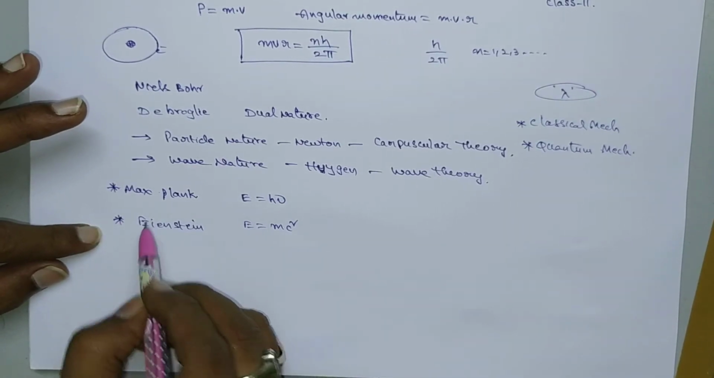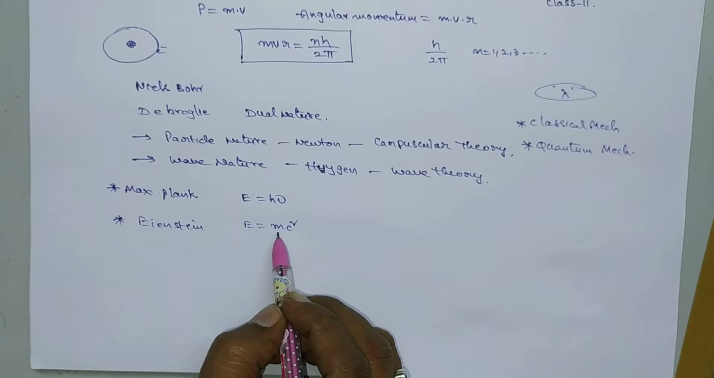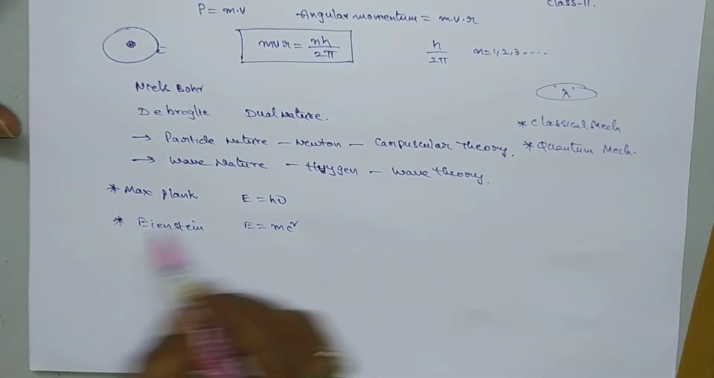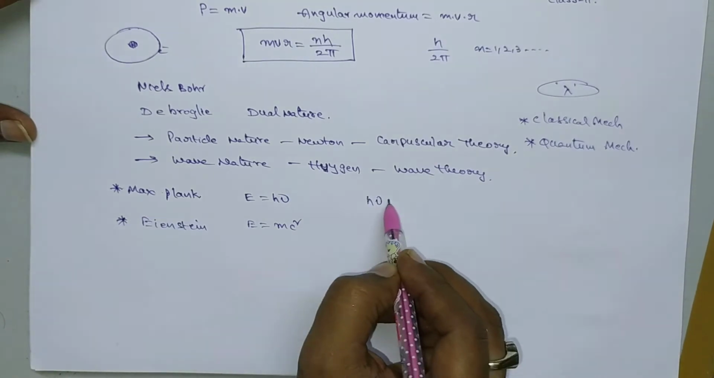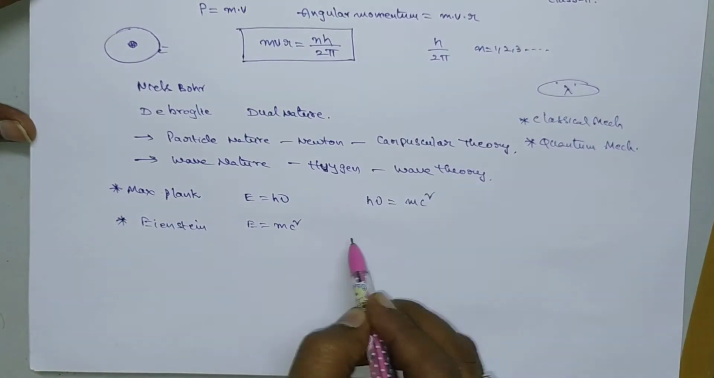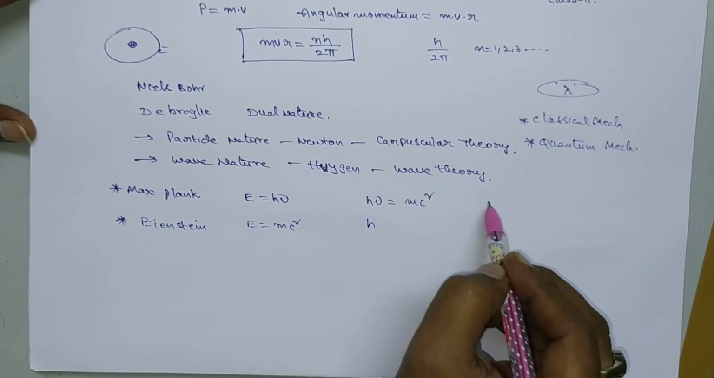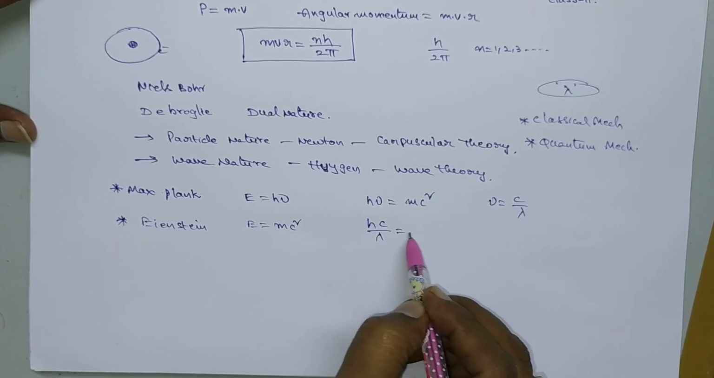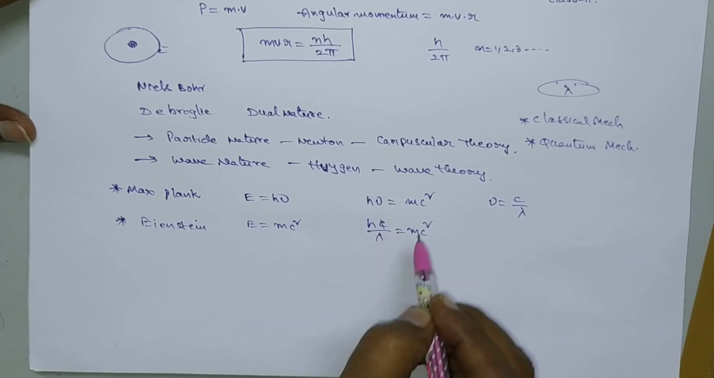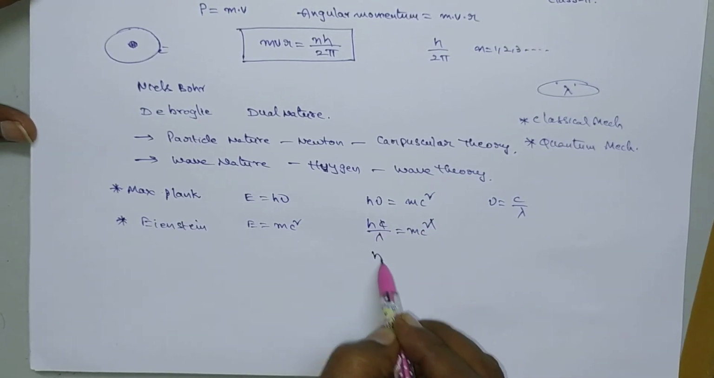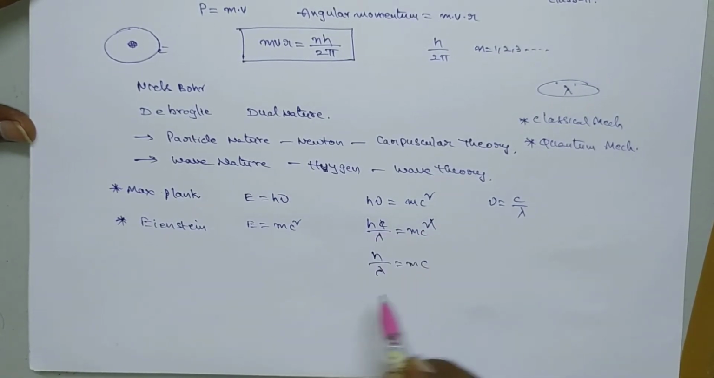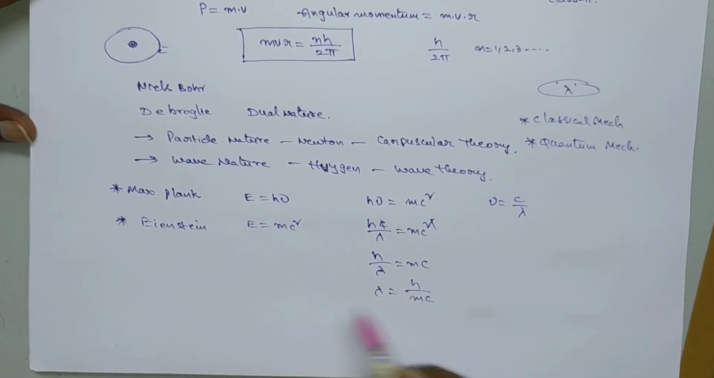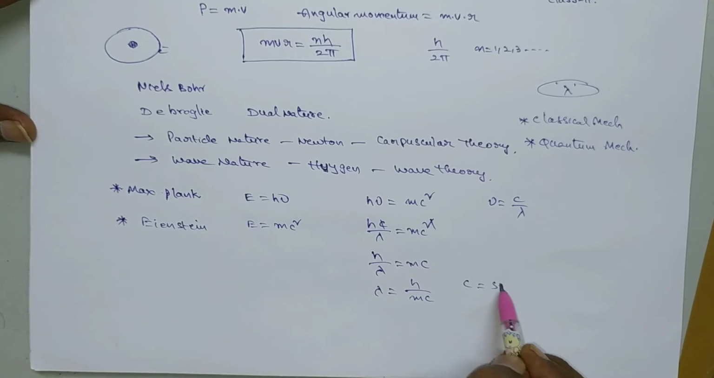According to Einstein, energy can be converted into mass and mass can be converted into energy. So by comparing these two expressions, we get h nu is equal to mc square. We know nu is equal to c by lambda. So we can write hc by lambda equal to mc square. So c cancels and h by lambda equal to mc, or lambda is equal to h by mc, where c is the speed of light.